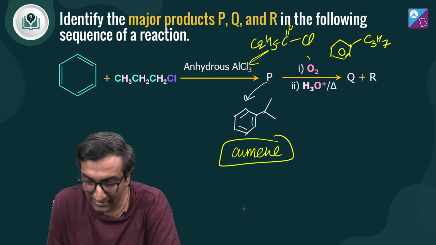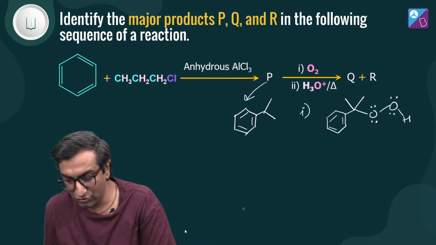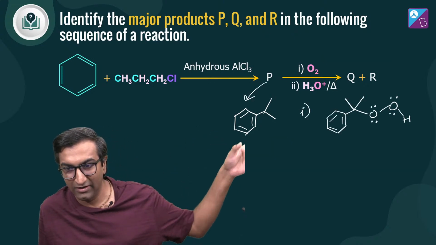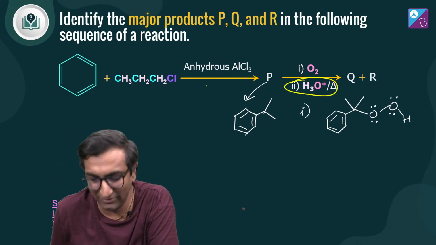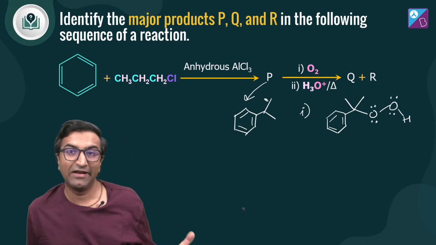ठीक है, फिर उसके बाद we reacted with O2, right? And what you got is cumene peroxide. Till here we are okay. After this reaction mechanism becomes a little interesting. What you do is आप acidic medium में डालो और heat करो, and because of that some funky things happen.